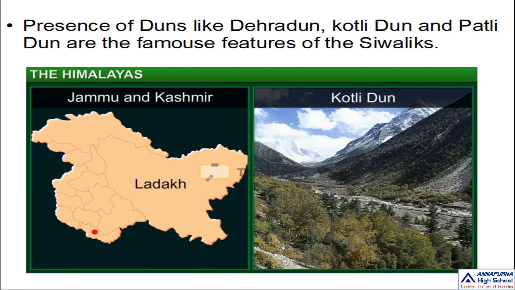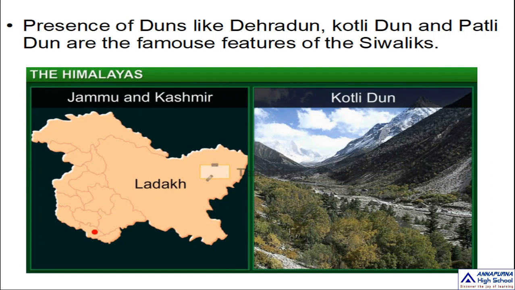So Dehradun, Kotli Dune, and Patli Dune are the famous important dunes that lie in the Shivaliks, my dears. And here is a wonderful dune you can see. See, Kotli dune, which is situated in Jammu Kashmir.